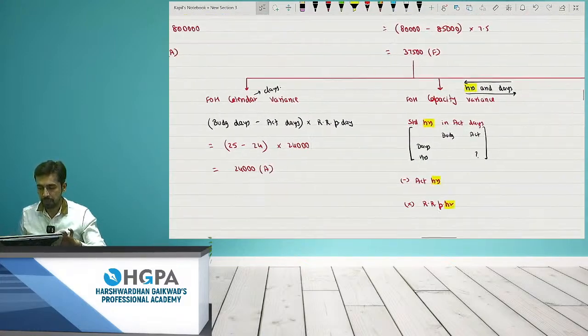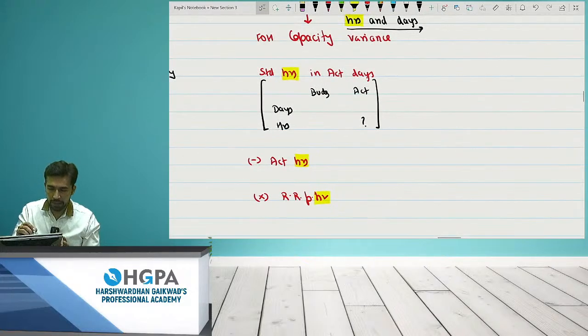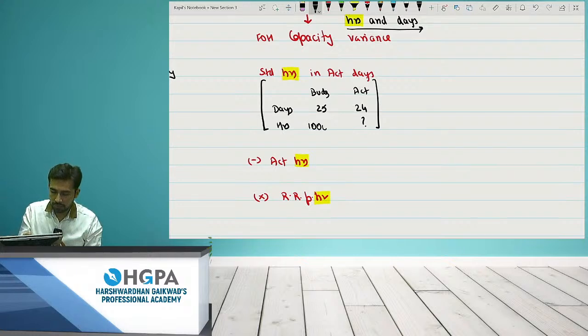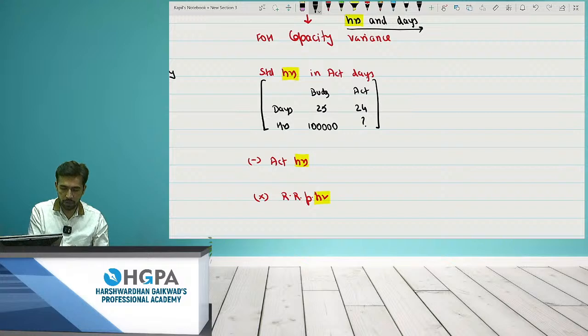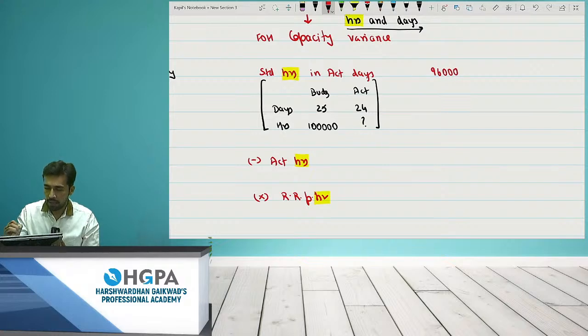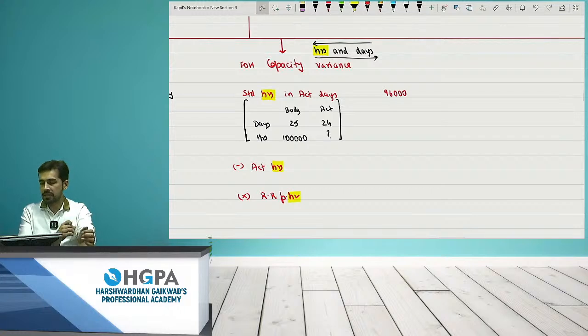Let's go ahead and I'll write over there. How many days were budgeted? It was 25. And how many actual days did you work? 24. Budgeted hours were 1 lakh. That means cross multiply and you get the answer: 24 into 1 lakh divided by 25. This will give you 96,000. So this is the first point.